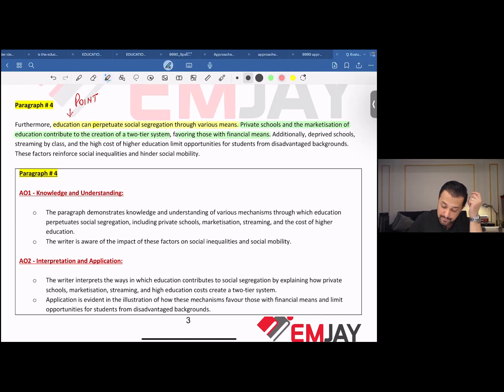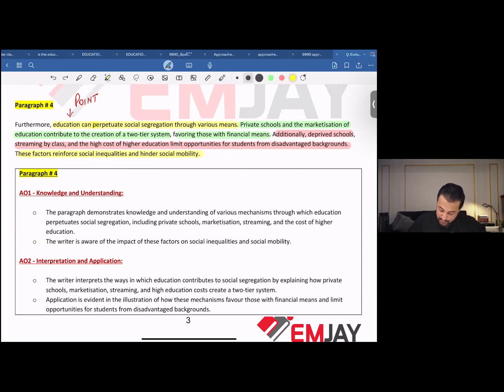Additionally, deprived schools, streaming by class, and the high cost of higher education limit opportunity for students from disadvantaged backgrounds. These factors reinforce social inequalities and hinder social mobility. Now, if we quickly move on to AO2 over here, you could read this on your own.